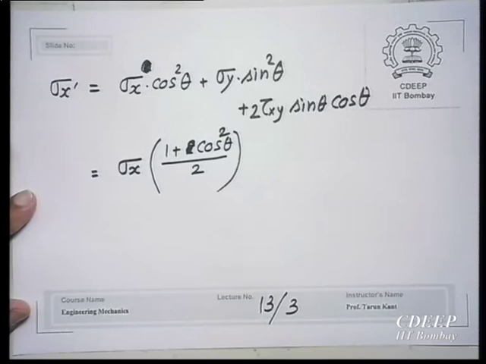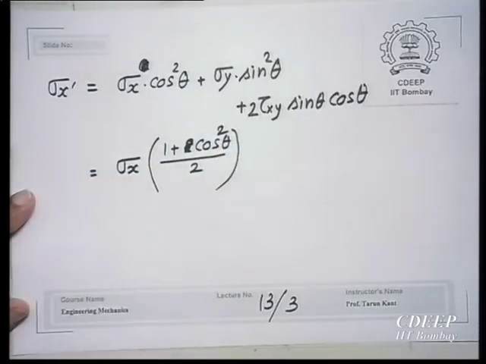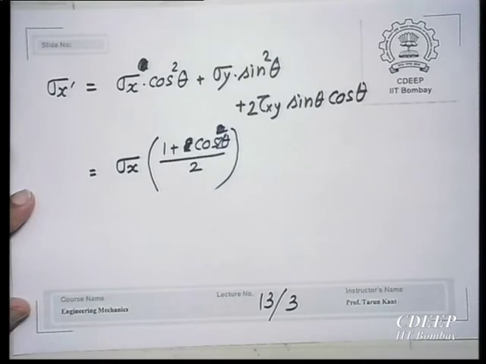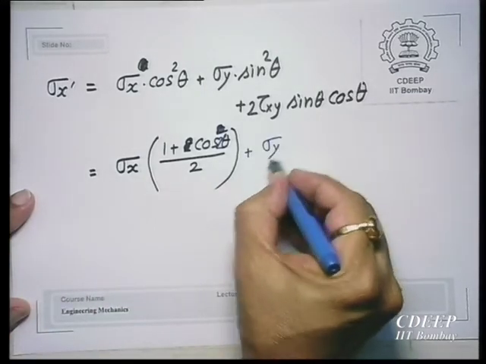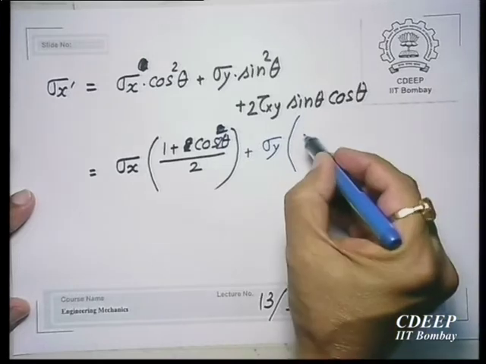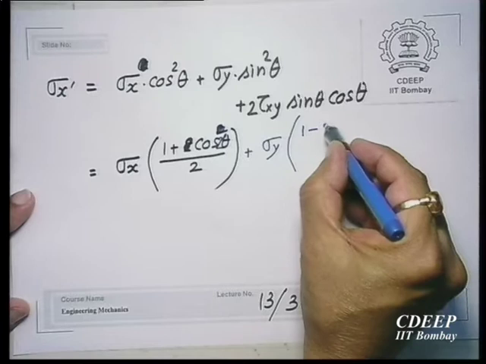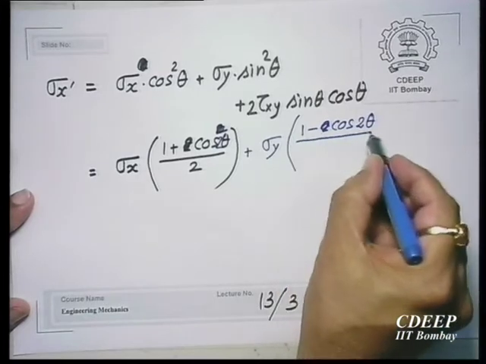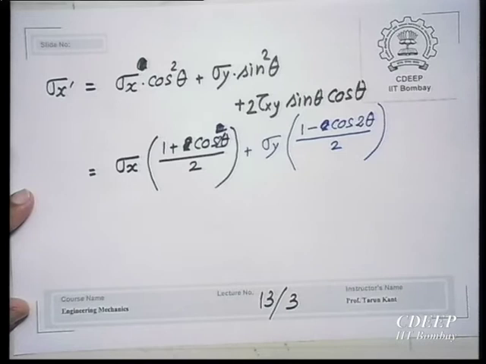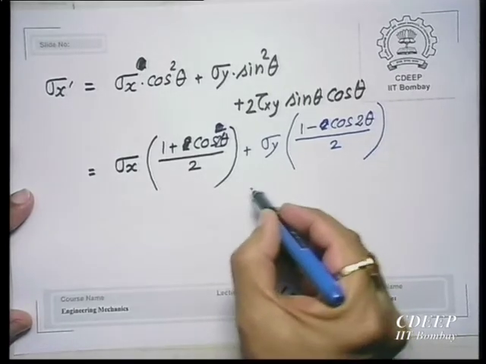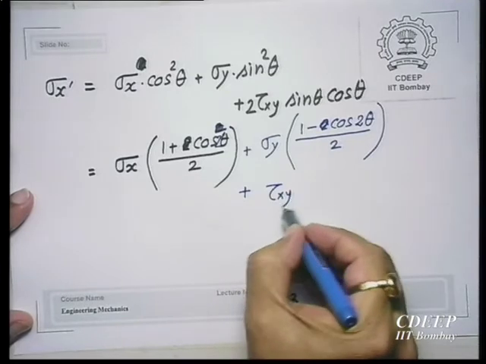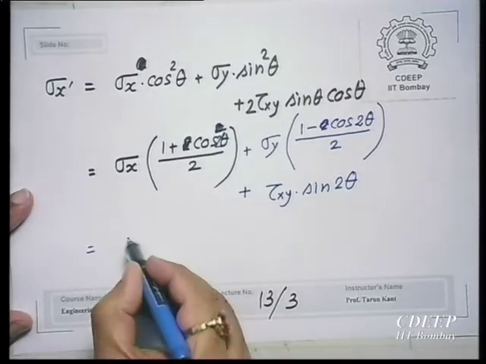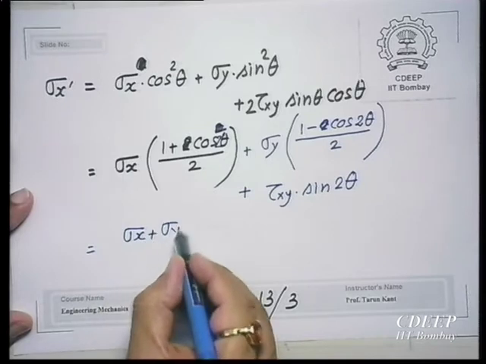This is cos 2 theta here, not square, it is cos 2 theta, plus sigma y equal, what will be this? 1 minus, I am making a mistake, and plus tau xy, or we get sigma x plus sigma y by 2.